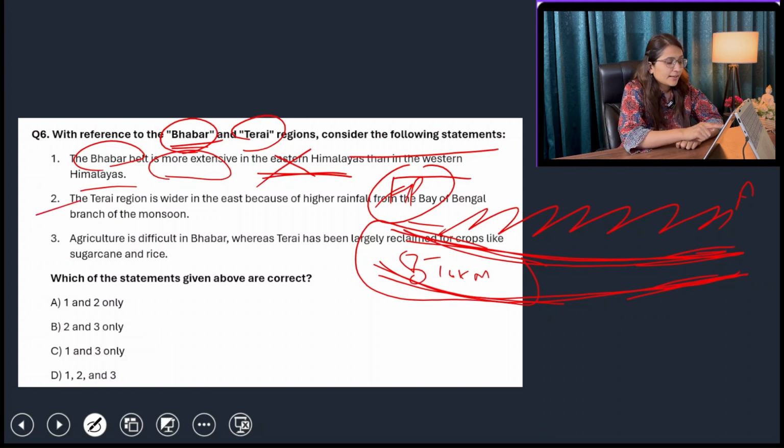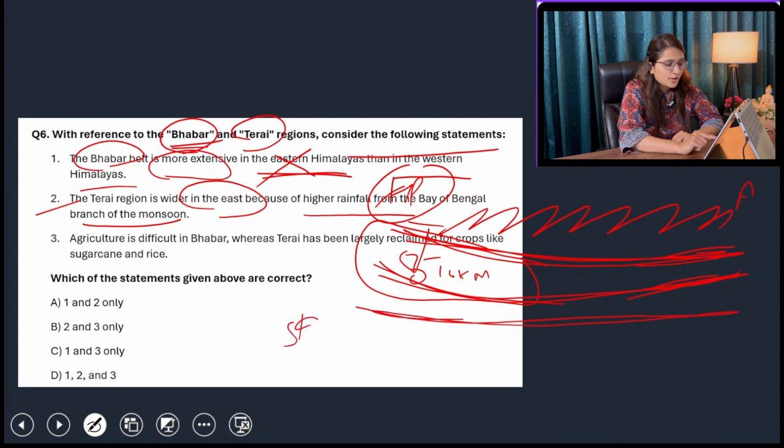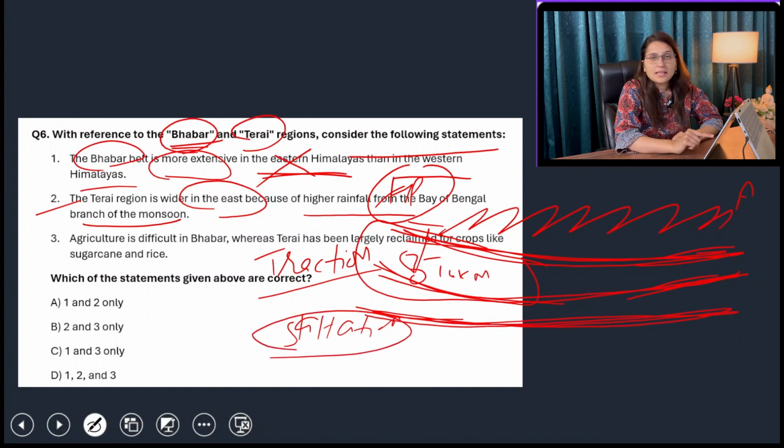The Terai region is wider in the east because of high rainfall from the Bay of Bengal branch of the monsoon. So below Bhabar, we have the Terai region where saltation load is deposited by the river. In the Bhabar area, it has deposited the traction load. We have known that traction, saltation, suspension and solution loads are basically what? So when a river deposits these loads depending upon its speed, we have already discussed those topics. In the saltation load, this region will become the Terai region.